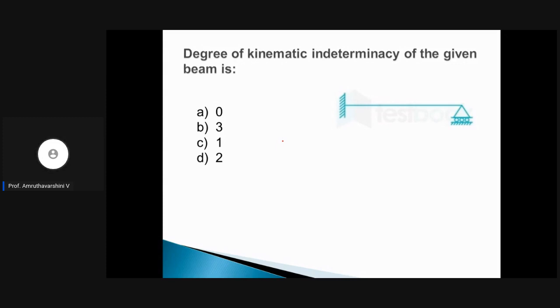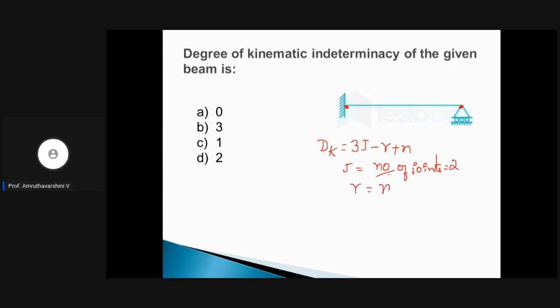Now let us see what is dk. Is this a frame or a truss or a beam? It is a beam. So for beam, dk is nothing but 3j minus r plus n. So now what is j? J is nothing but number of joints. How many joints do we have here? One joint and another joint. So there are two joints. Clear?